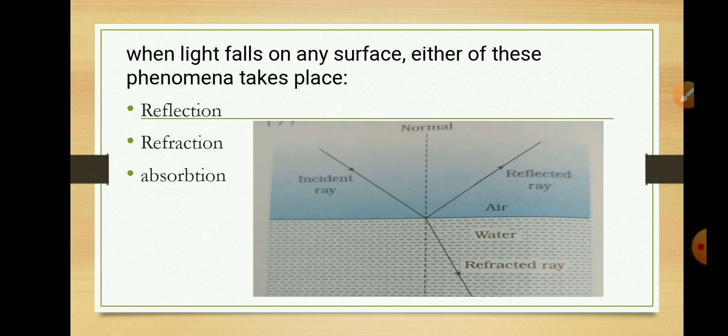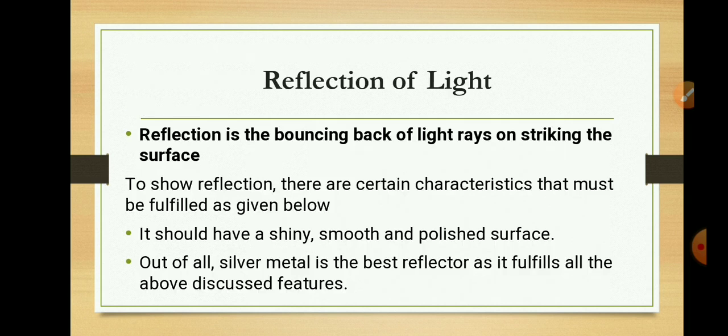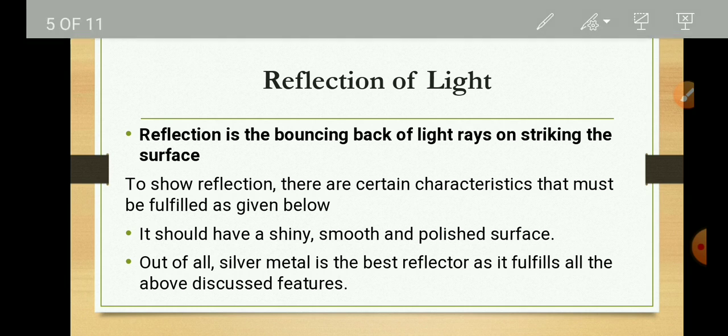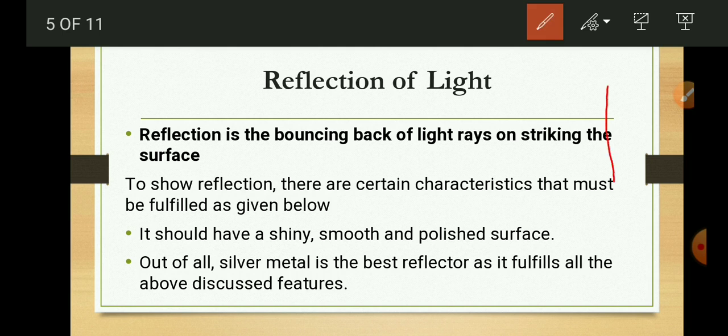Now let's start with the first phenomenon of light, that is reflection of light. Reflection of light is the bouncing back of light rays on striking a surface. For example, if this is a surface and a ray of light is incident on it, and the ray is not able to pass through the surface, then it will bounce back in the same medium.